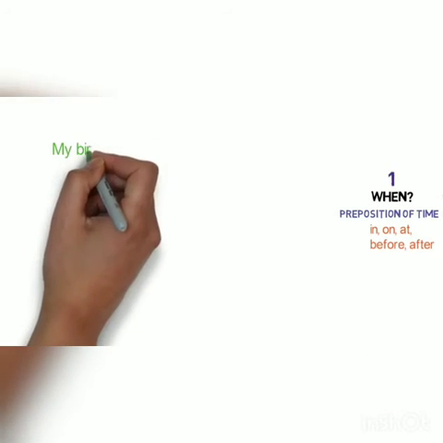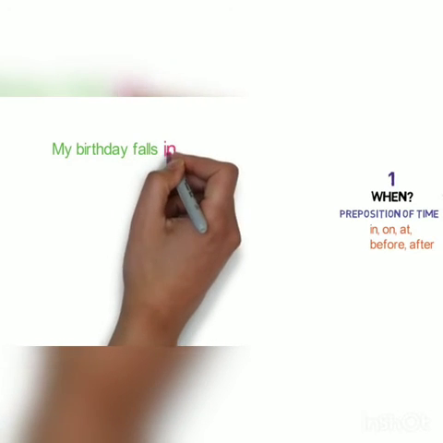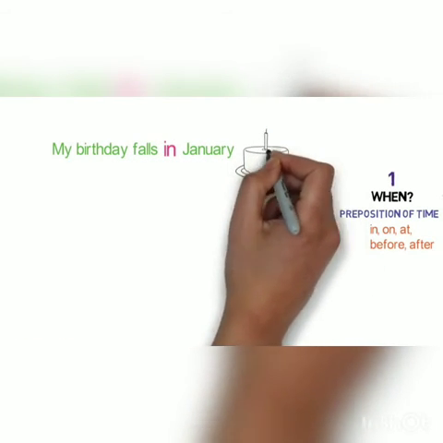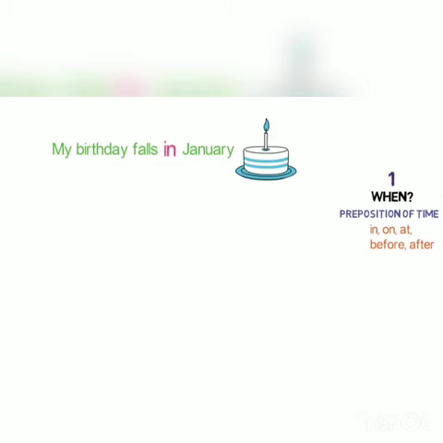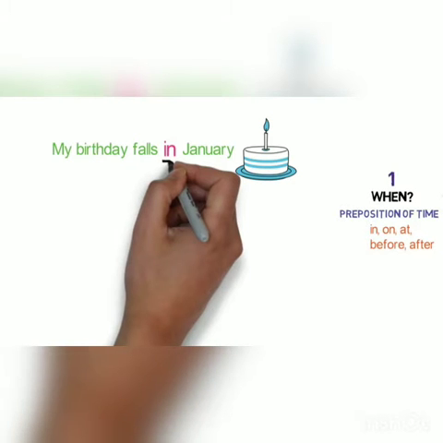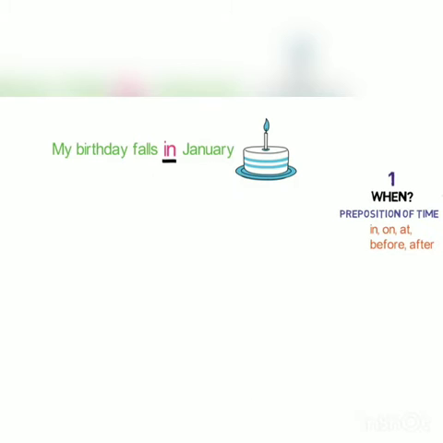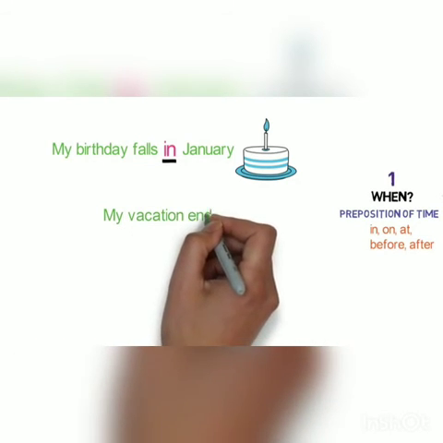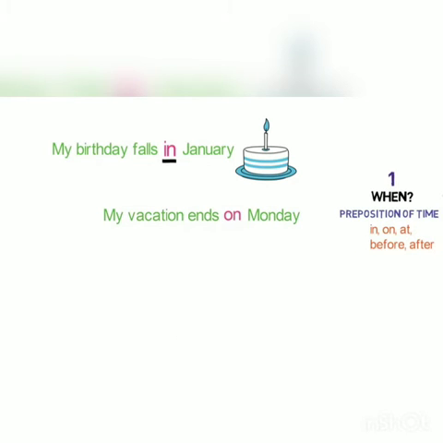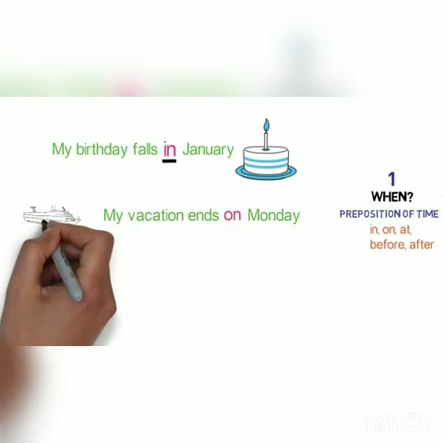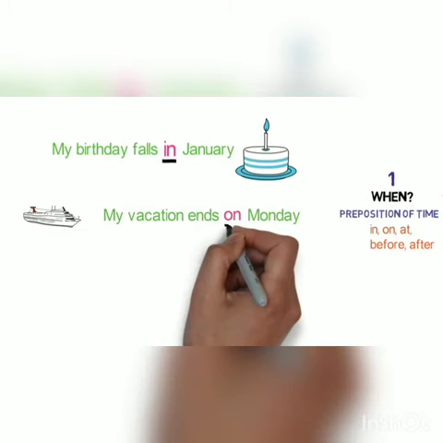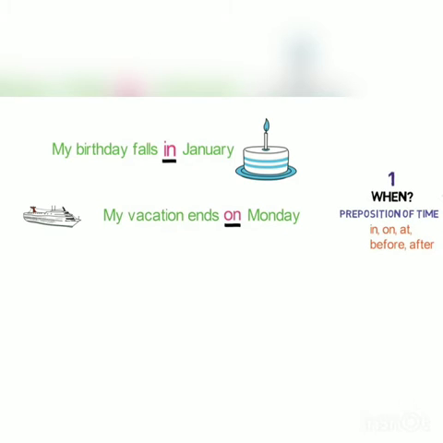My birthday falls in January. Here, when my birthday falls, it falls in the month of January. In here is a linking word and hence is a preposition. My vacation ends on Monday. When my vacation ends, it ends on Monday. On here is a linking word and hence is a preposition.